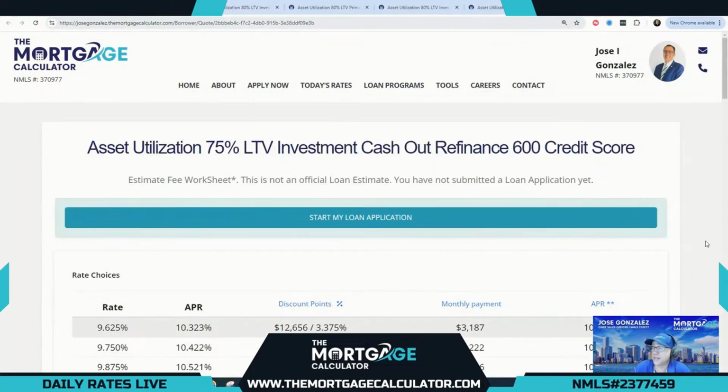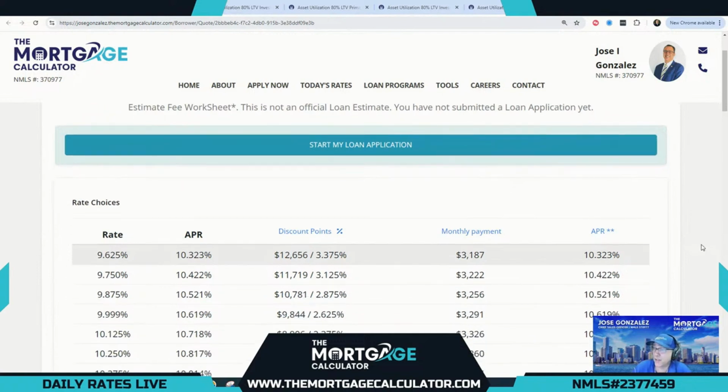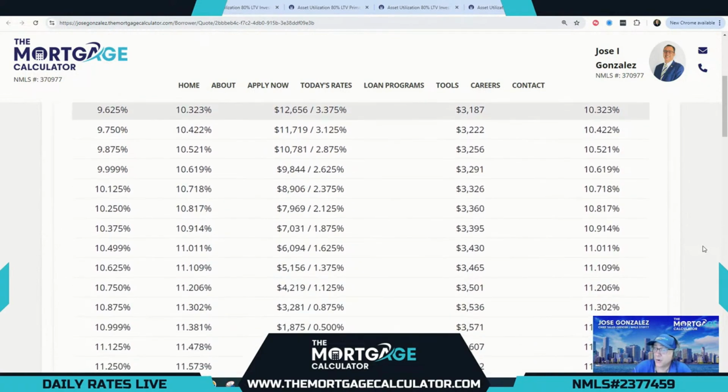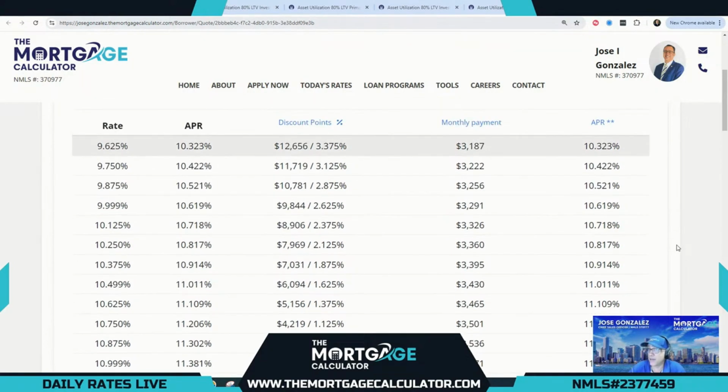And our last option here is, again, for our 600 credit score borrower. That is our lowest credit score for this option. 75% LTV at the 600 credit score, which is still amazing. Same is available for primary. I'm just sharing the investment option with you here. So for 75% LTV investment cash out, you're looking at 11.25 as our lowest cost option at par. And you can buy that down all the way to 9.625 at a cost of 3.375.